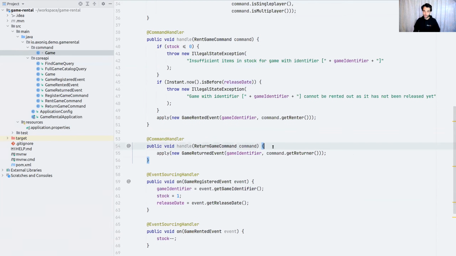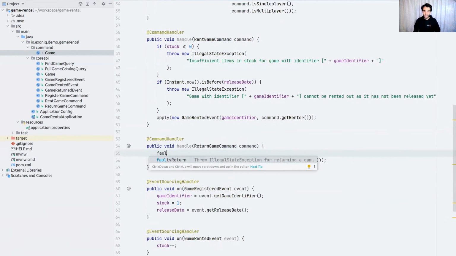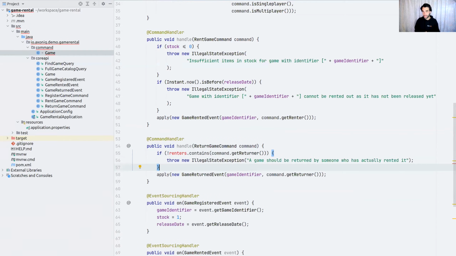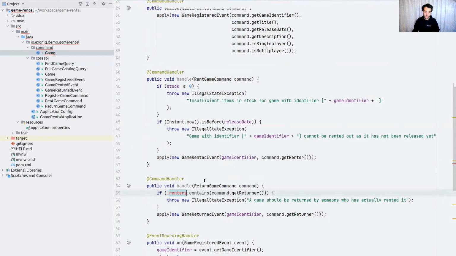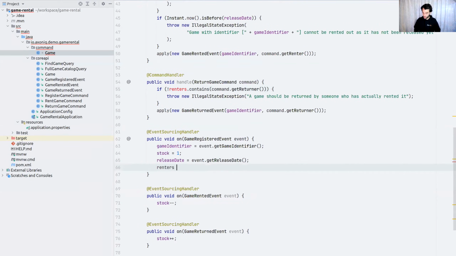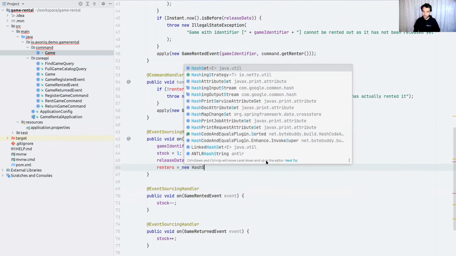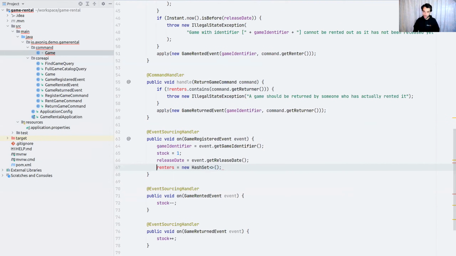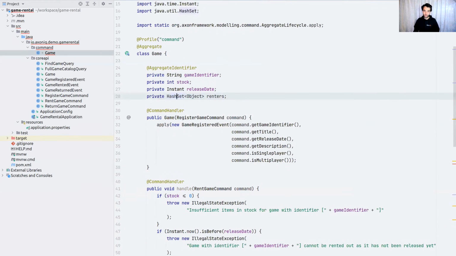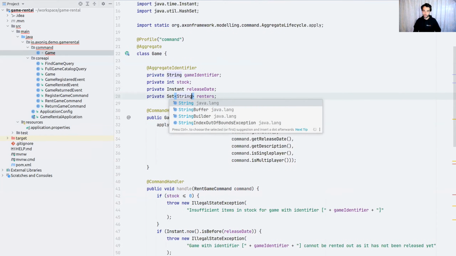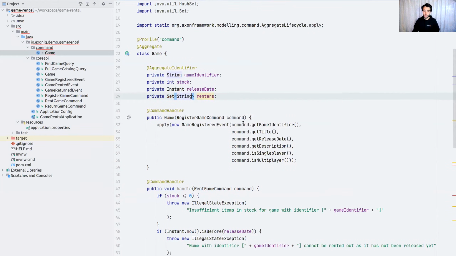And I got the last one up my sleeve because I want to show this. This shop has decided that whoever rented the game should also return the game. Pretty strict. Well, it's just for the sake of the demo. I think this is fair. So I got a renter in place, and we'll validate whether the returner actually exists in the renter set. This is obviously going to be a set. Again, I'm going to construct it right here as a set. I think that's fair. Make this a field like so. This is a regular set of type string because we're going to contain those guys in.